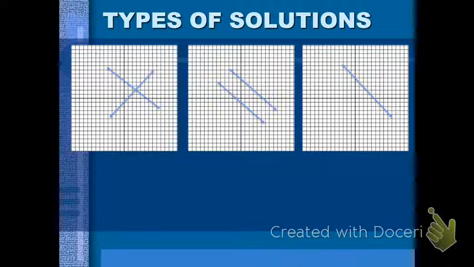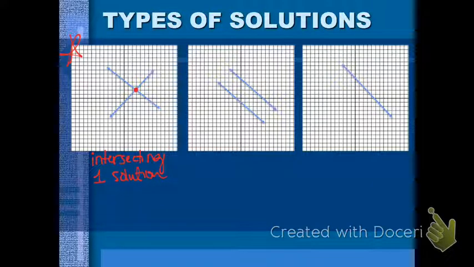For our last video in this section, we're going to look at some special cases of systems of equations. This first graph should look familiar to you because this is all of the examples that you've seen so far. They have looked like this. These kinds of lines are called intersecting. They have one solution because remember that the solution is the point where the lines meet. And in this picture, the lines meet at one point.